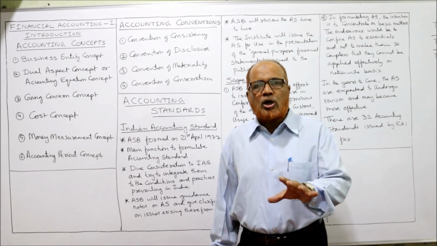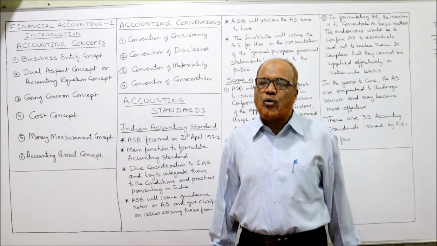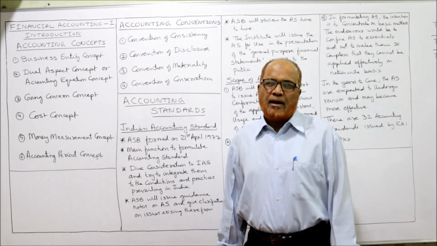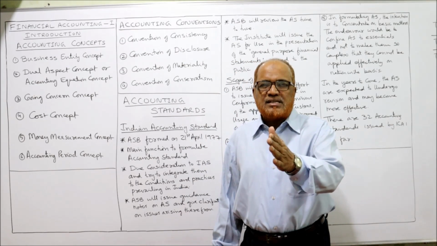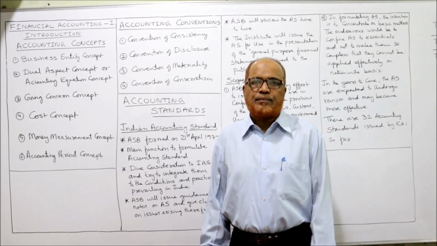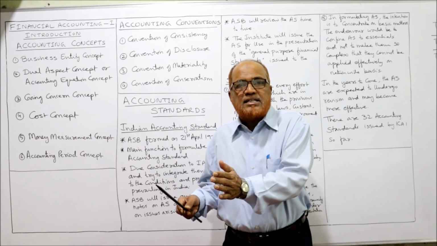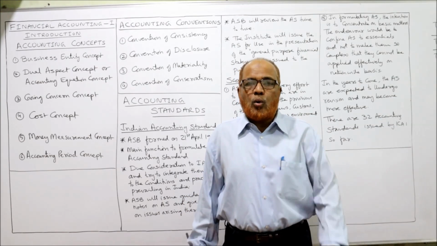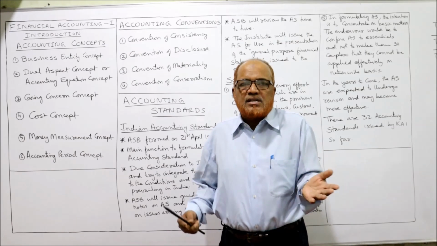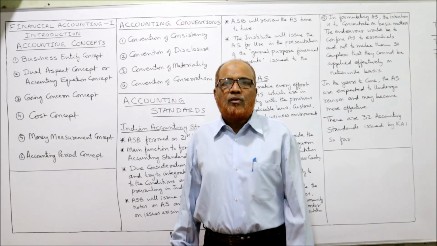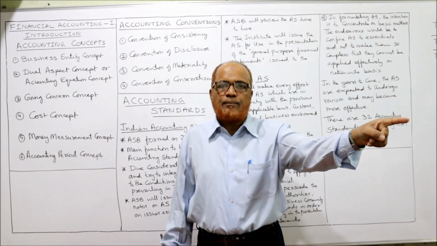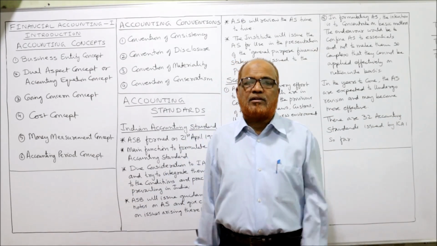Very frequently in short-answer examinations, they will ask you in a 4 marks question, what do you mean by business entity concept? According to this concept, the business and the owner will be treated as separate. A business is a separate entity, separate from the owner. Owner should not say that it's my business, myself and my business are one and the same. No. From accounting point of view, the owner, the proprietor, and the business are two separate entities.